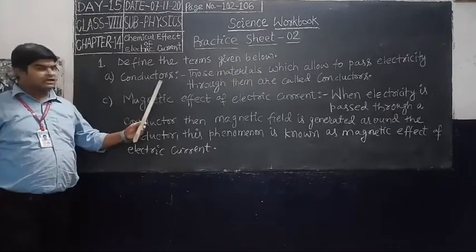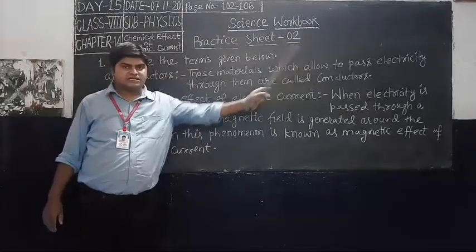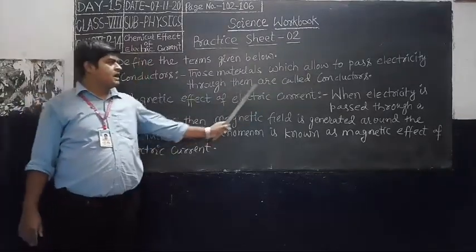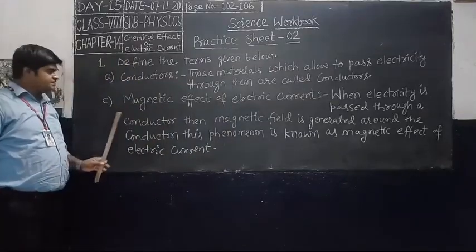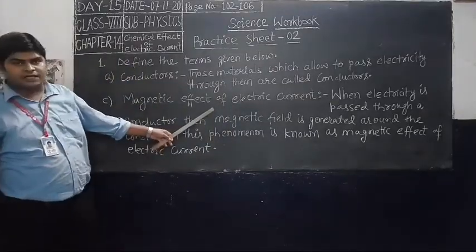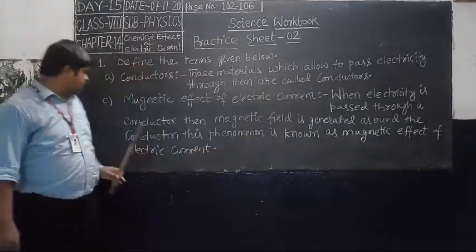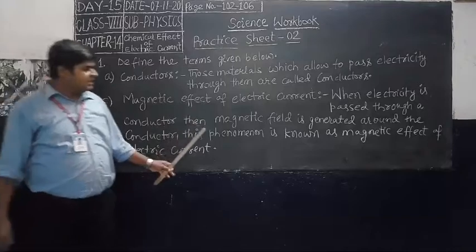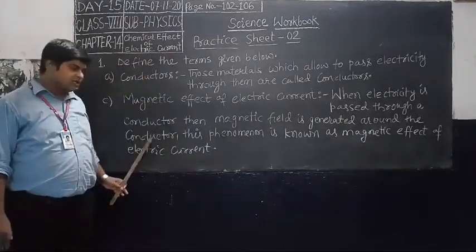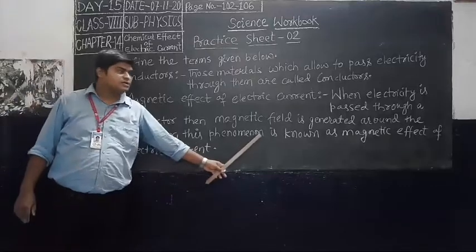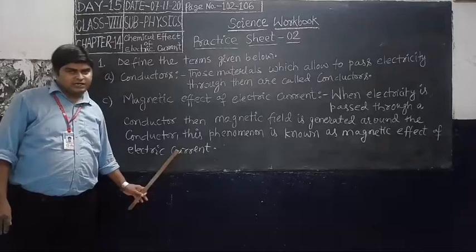Question A. Define conductors. Those materials which allow electricity to pass through them are called conductors. And question C is magnetic effect of electric current. When electricity is passed through a conductor, then a magnetic field is generated around the conductor. This phenomenon is known as the magnetic effect of electric current.